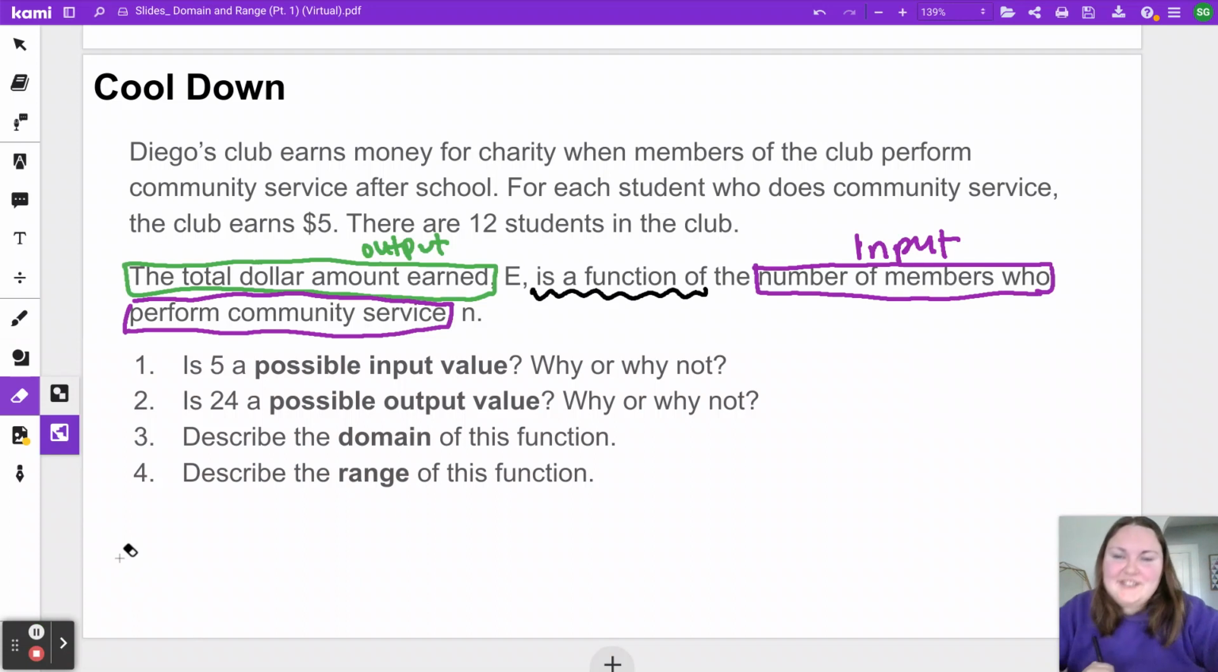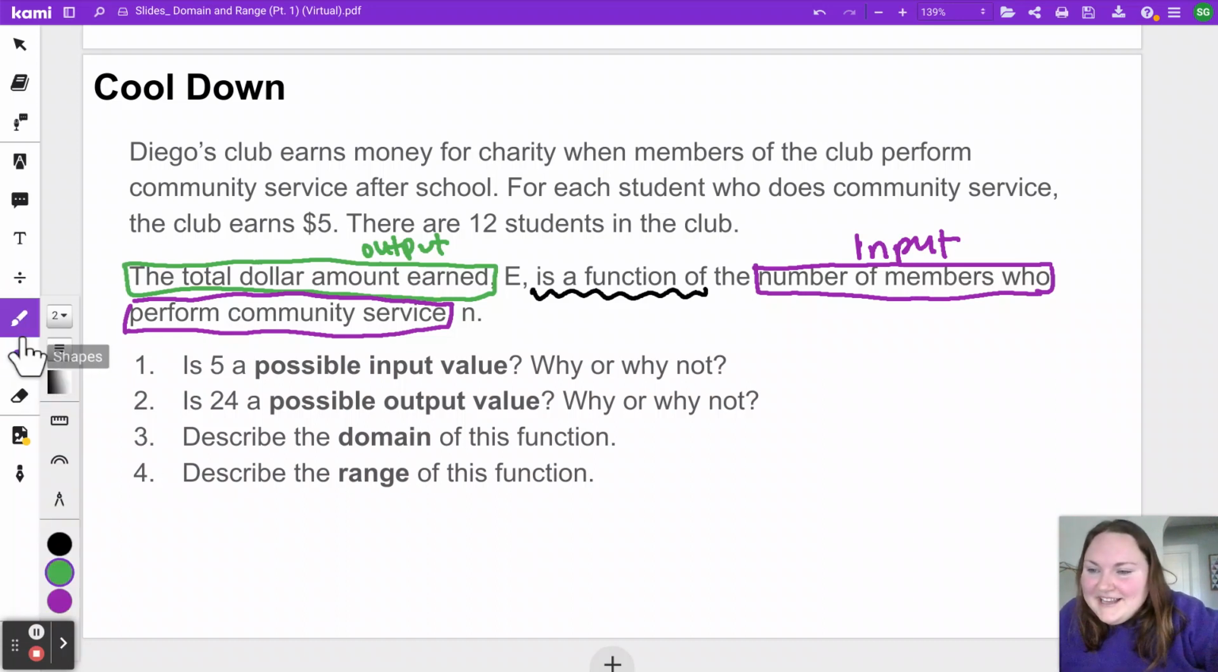I went ahead and started this problem the same way I would suggest you start any problem, no matter what it's asking: identify your input and your output. If it's got that phrase "is a function of," it makes it real easy. I know what comes before it, the total dollar amount earned, that's going to be our output. And what comes after that phrase, the number of members who perform community service, that's going to be our input. I'm also going to go ahead and circle any relevant information to those.